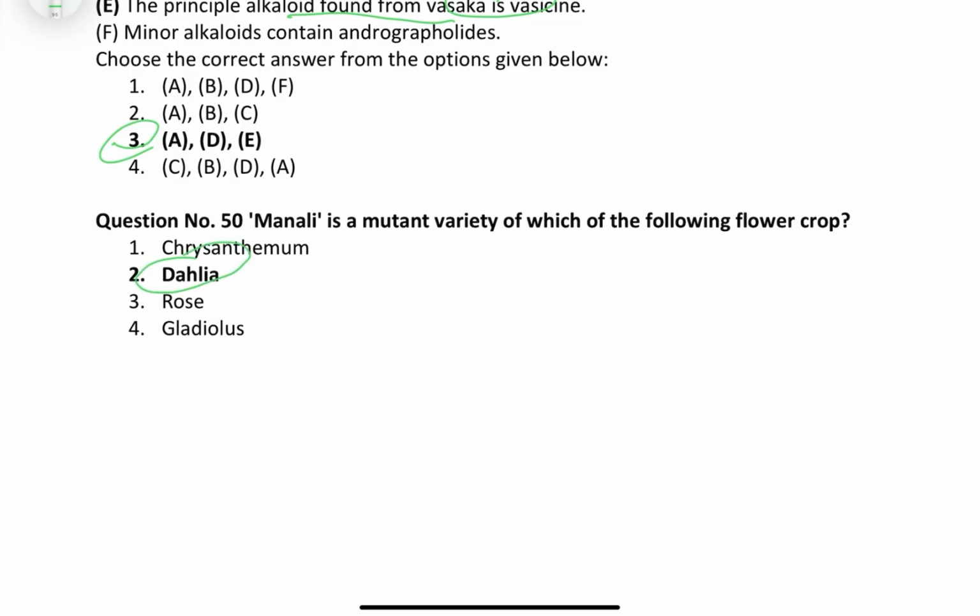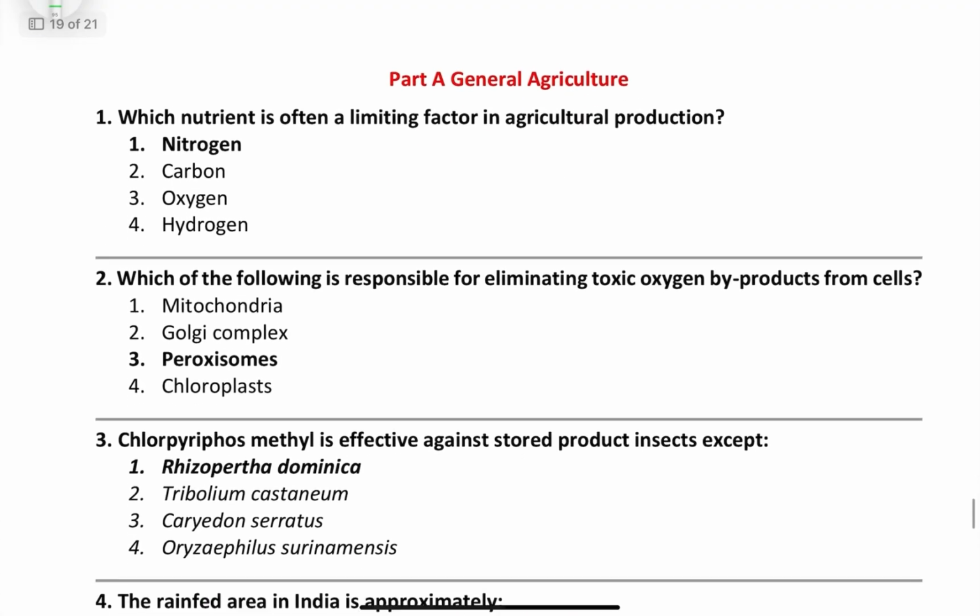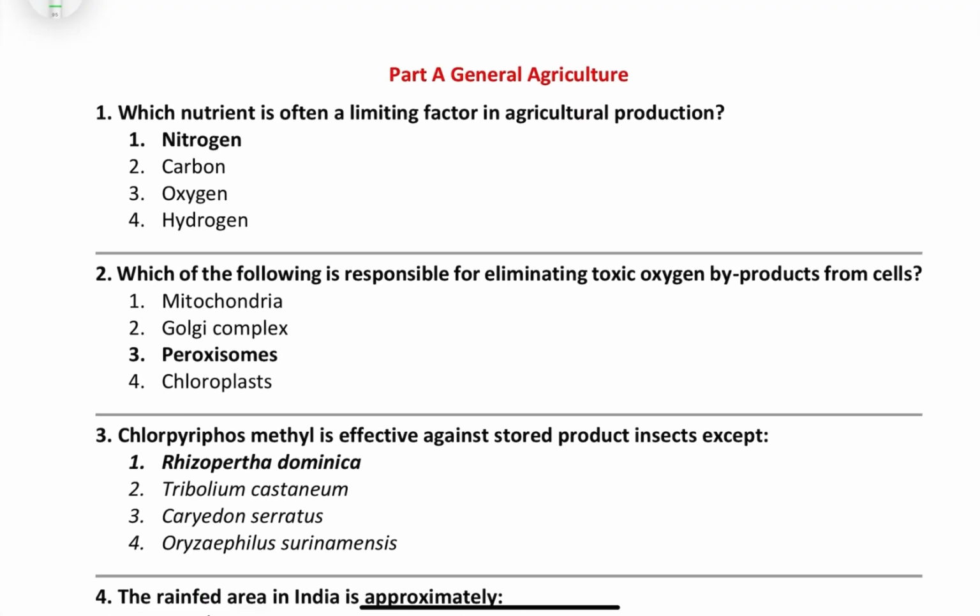Friends, we have discussed the 50 questions of fruit and 50 of general horticulture. Let's talk about the 20 questions of general agriculture. Which nutrient is often a limiting factor in agricultural production? As per the options, nitrogen is correct.